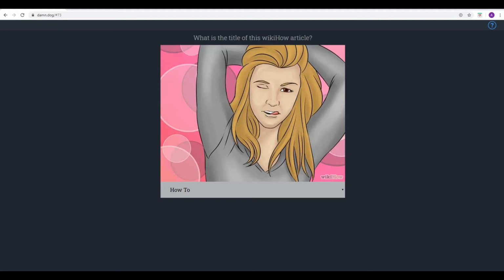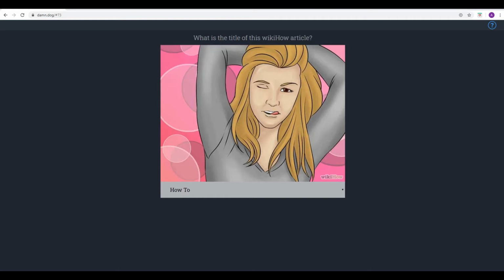Absolutely, yes. So Phil, looking at this one here, before I bring down the drop-down box with the options, do you have any immediate inclinations as to what is going on in this one? Or how to stick your tongue out and wink all in one go. Okay. I mean, that would be the one you would think immediately, but it's probably not going to be one of those articles, is it? I'm thinking how to be seductive or something like that, probably.